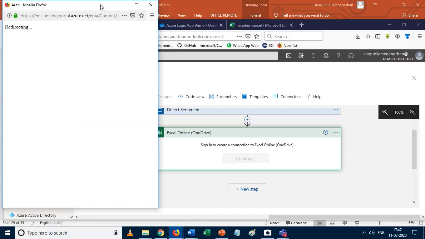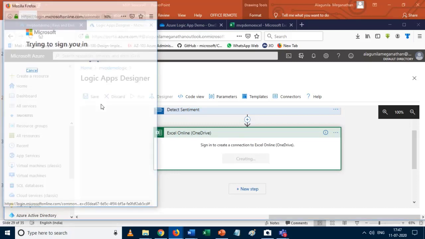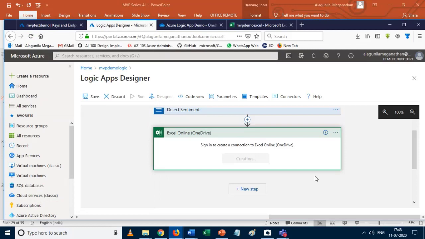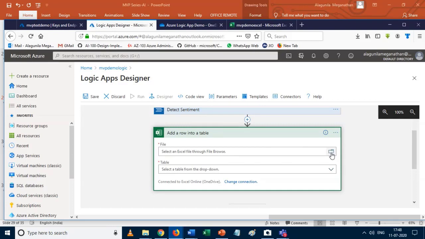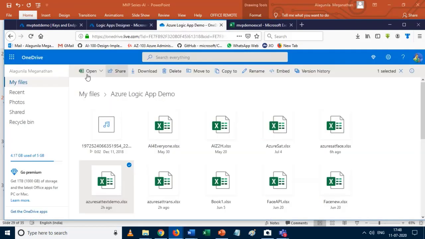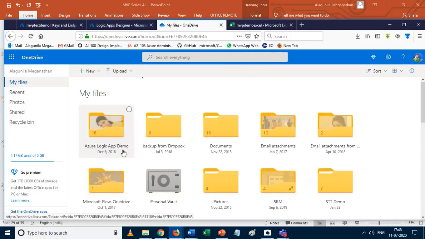Okay, so I need to give the authorization permission to access. Yes, it's automatically signed in. Okay, so after that I have to map the file, where it is present. So actually this is my file, present under the Azure Logic App demo.